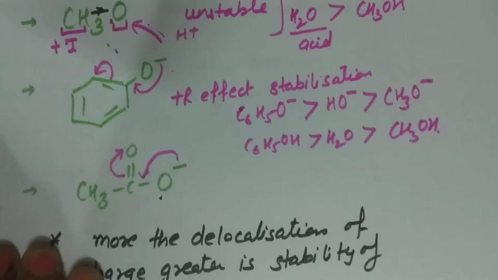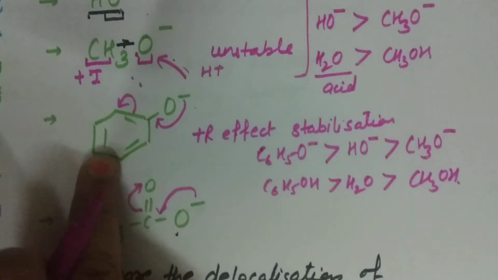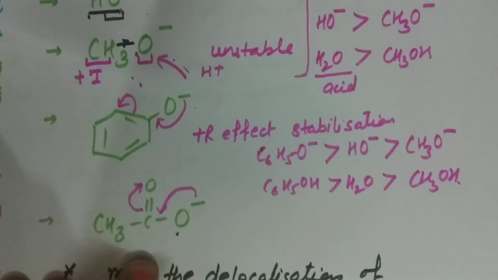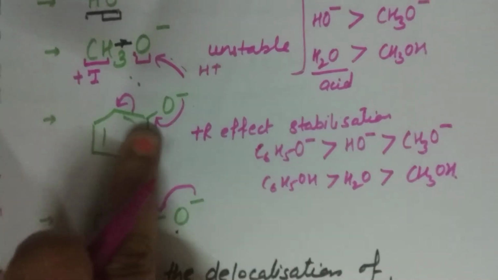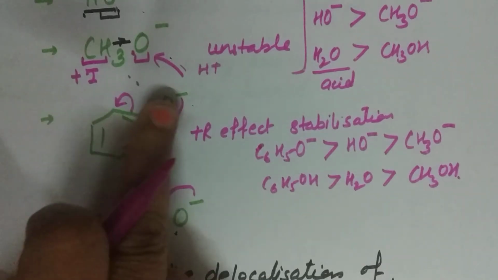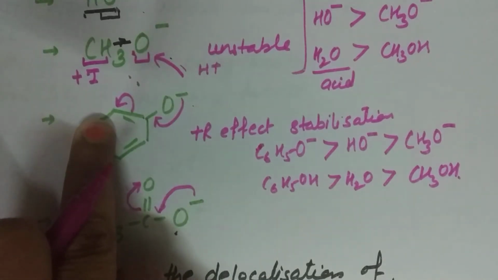Now the fourth case we see, here the negative charge from one oxygen comes here and simultaneously the other oxygen carries it. Now if we compare phenoxide and this structure, in both the negative charge is delocalized. But the difference is that here the negative charge comes on the oxygen atoms, but in phenoxide the negative charge is first on the oxygen and then on the carbon. Right?